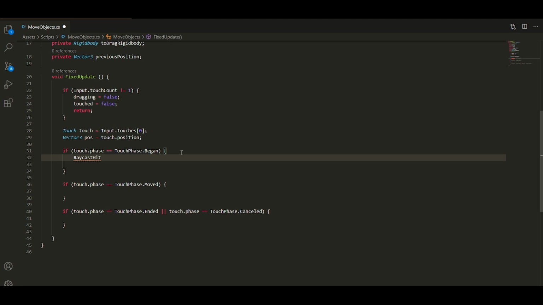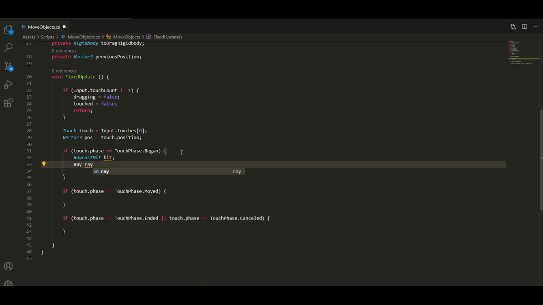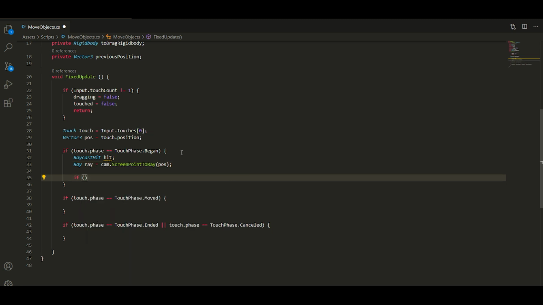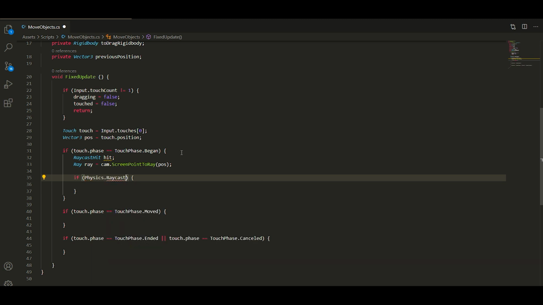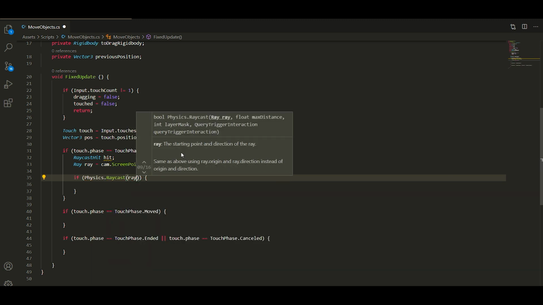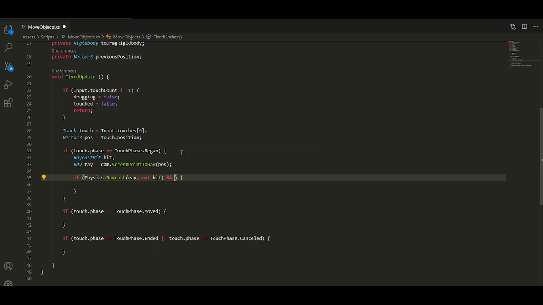If the touch began, we define the hit and the ray, which we calculate from the camera by the ScreenPointToRay method. If our ray, which was drawn from the place where you clicked on the screen, hits an object with our tag name, we will make the next steps.